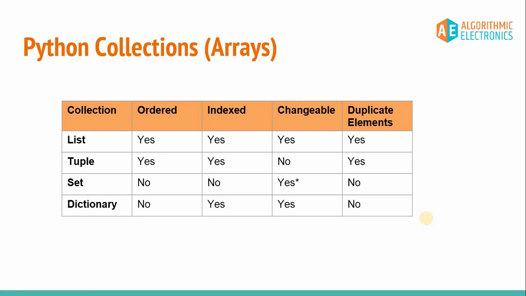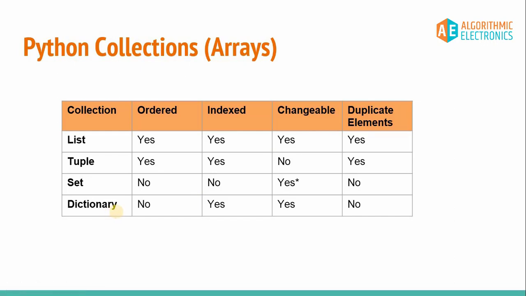Thirdly, duplicate elements are not allowed in the dictionary, and this is similar to set. If you cross-check the properties of set and dictionary, you will find that most of the properties are identical. Here you can see some similarity, here also there is a similarity, and here to some extent there is similarity. The only change is that the set is not indexed and the dictionary is indexed. So set and dictionary are quite identical in terms of some features, but obviously they are totally different. And the list and tuple are quite similar, but still they differ in some properties.